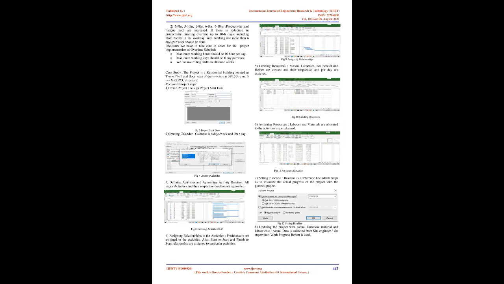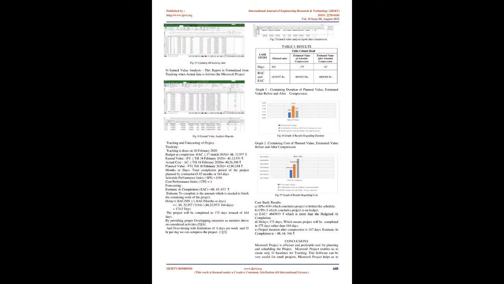Overlapping is a technique in which activities which are normally in series are performed in parallel in order to reduce the project duration. Overlapping is only effective in schedule compression when it is applied on critical path activities. 4 types of relationships between activities are possible.